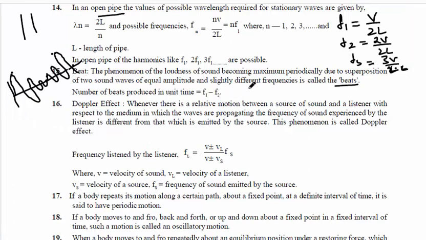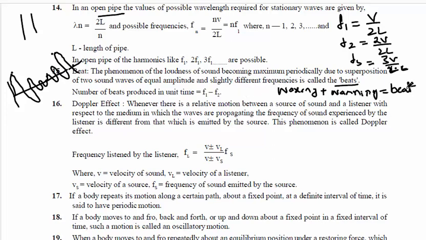Beats. One beat means one waxing and one waning. One waxing and one waning form one beat. So what is one beat? One waxing and one waning. The number of beats heard per second is called beat frequency.